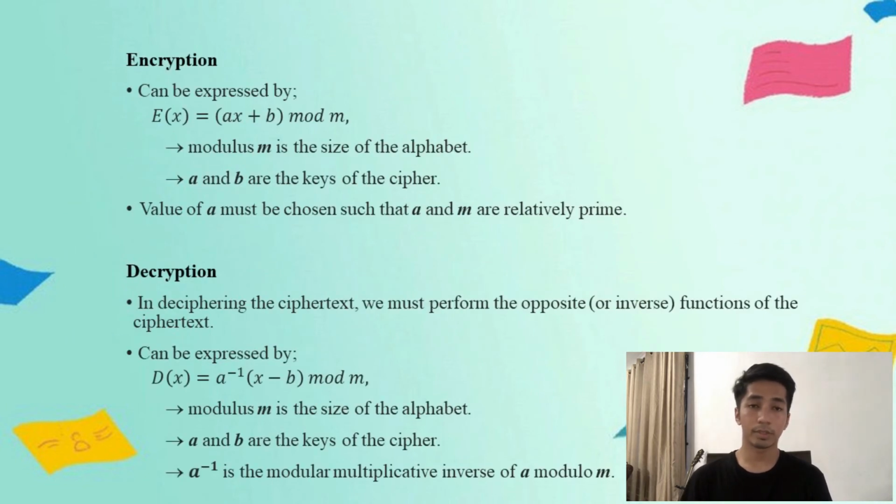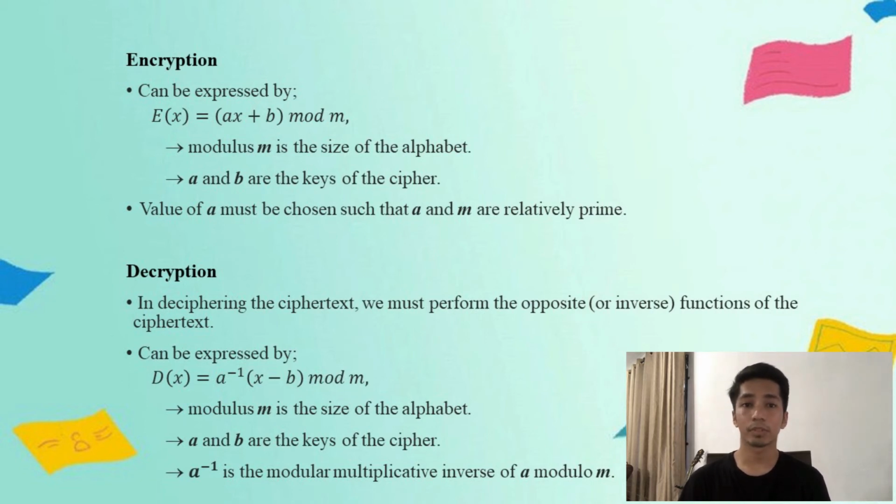Okay, next the encryption process of the affine cipher. The first step in the encryption process is to transform each of the letters in the plain text alphabet to the corresponding integer in the range of 0 up to m-1.